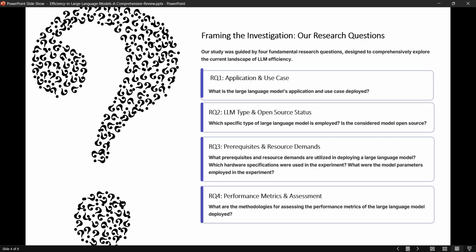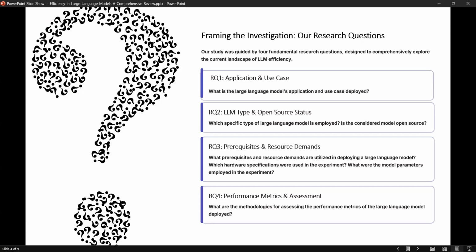Number three: what prerequisites and resource demands are utilized in deploying a large language model, which hardware specifications were used in the experiment, and what model parameters were applied?